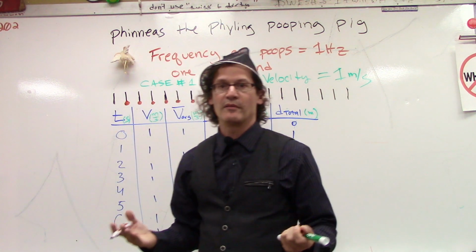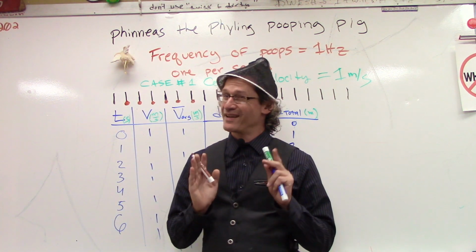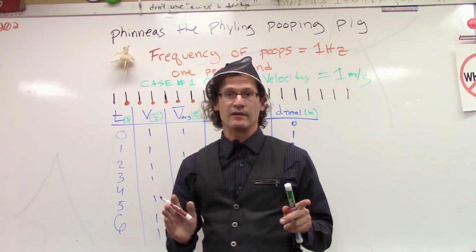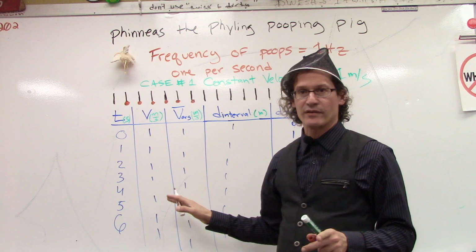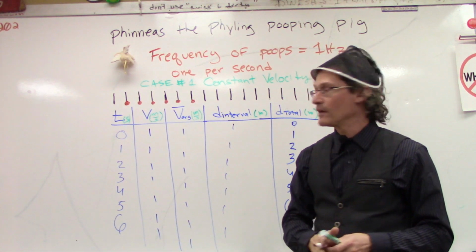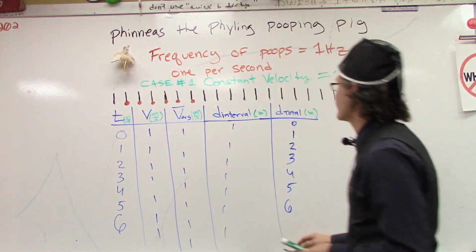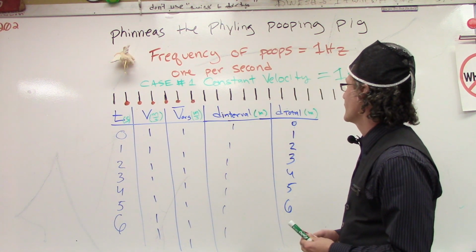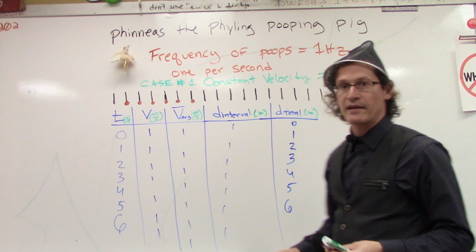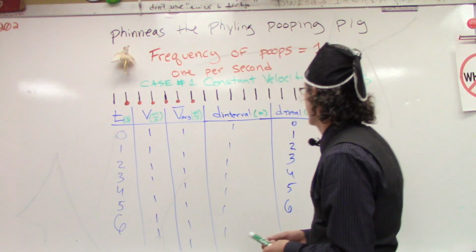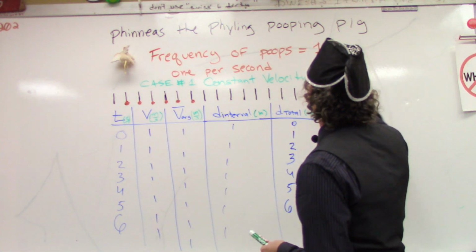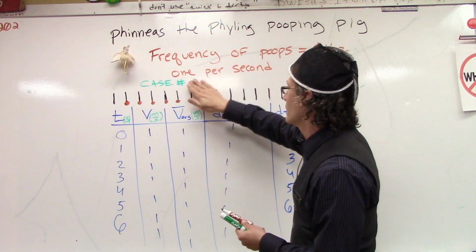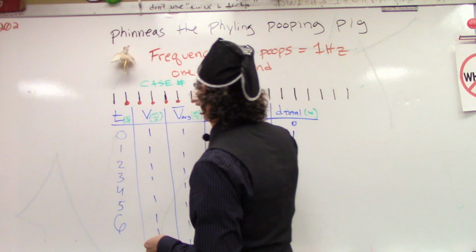Okay, what about a situation where now Phinneas has the ability to change his speed? What would that look like here on the table? What would that look like here in the patterns of poops? Well, let's try to figure that situation out. Phinneas, now instead of going at 1 meter per second, every second that goes by, he increases his velocity by 1 meter per second. So let's see if we could characterize that as case number 2.